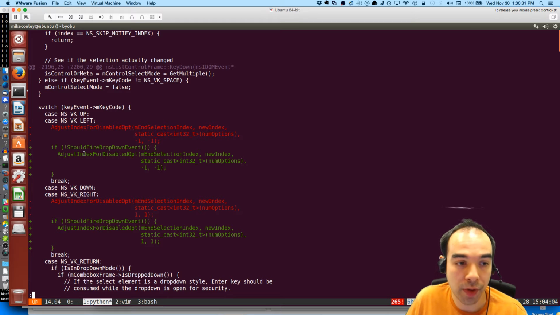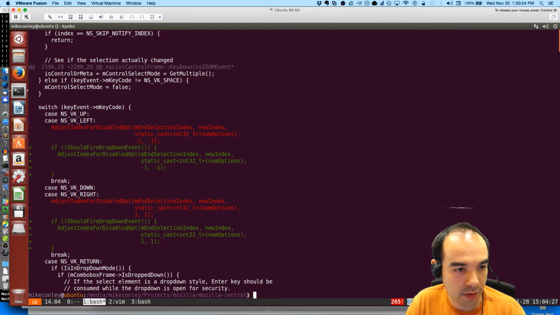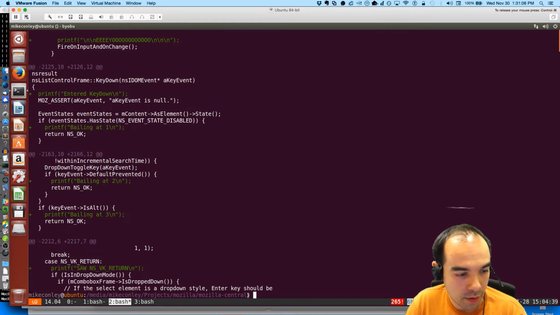And if that's not true, then I think we're supposed to open the old school one. I need to adjust this so that if we're not open, hang on. So nsListControlFrame in layout forms.